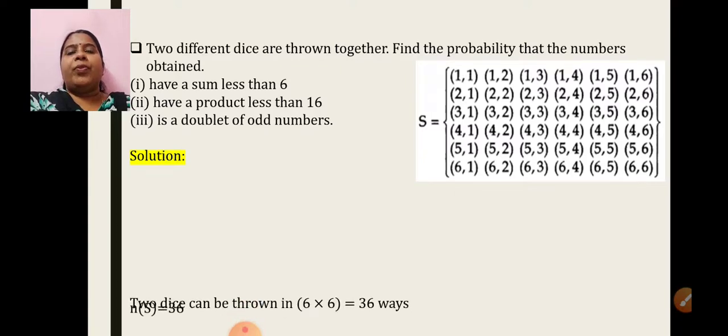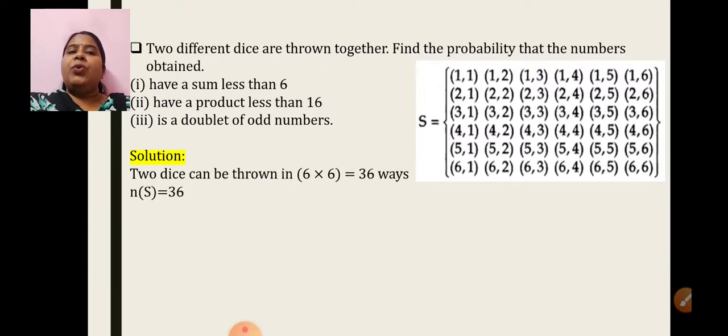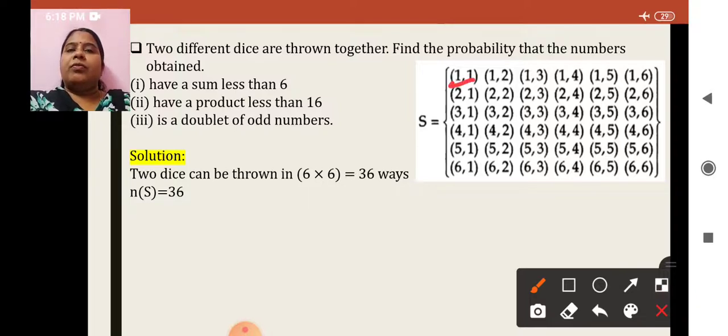Then event A. What is event A? When two dice are thrown together, event A is to have a sum less than 6. Means when I take the sum of this, 1 plus 1, yes, 1 plus 1 is 2, it is less than 6. 1 plus 2, 1 plus 3, 1 plus 4 is 5. But when I take 1 and 5, 1 plus 5 is 6. I want a number less than 6.